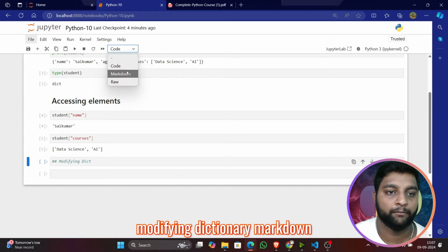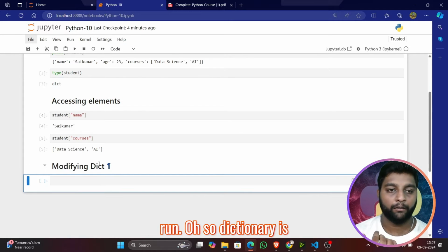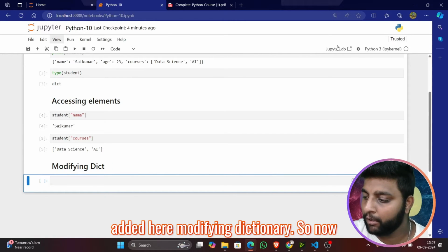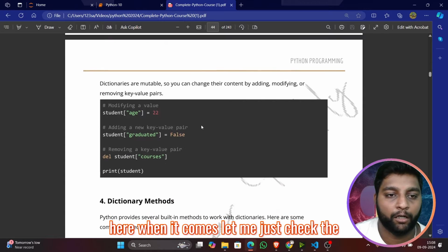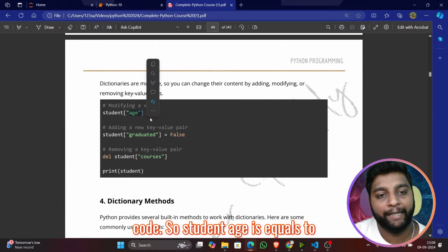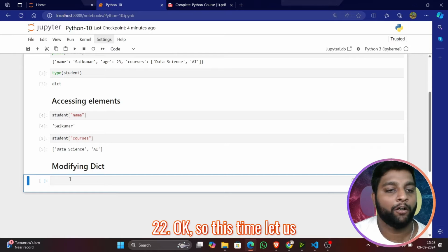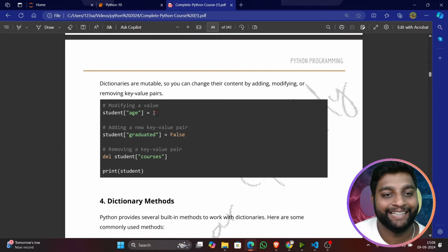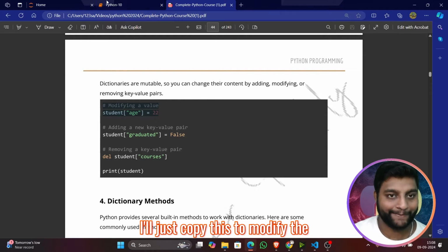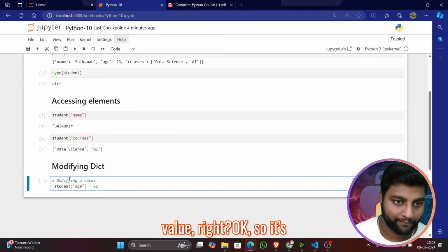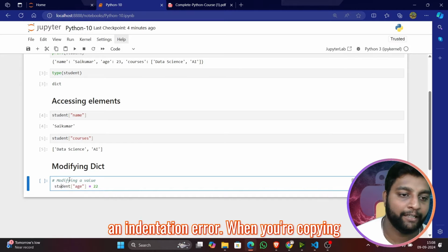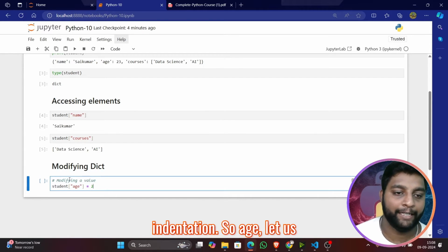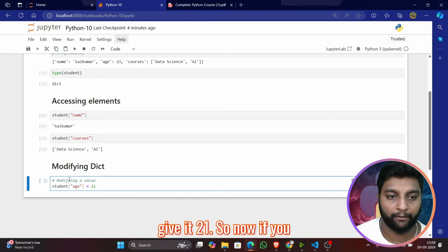Modifying dictionary. Markdown. Run. Okay, so the dictionary is added here. Modifying dictionary. Now let me just check the code. Student age is equal to 22. This time let us reduce the age. I'll just copy this to modify the value. Okay, it's an indentation error. When you're copying from there, make sure to check the indentation. So age, let us give it 21.